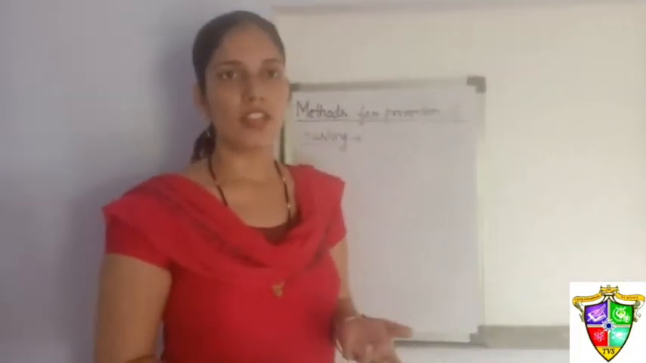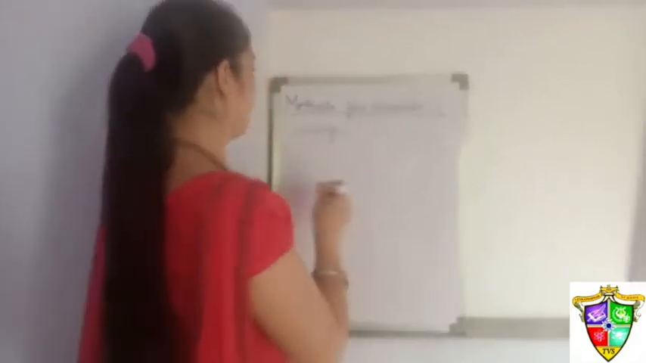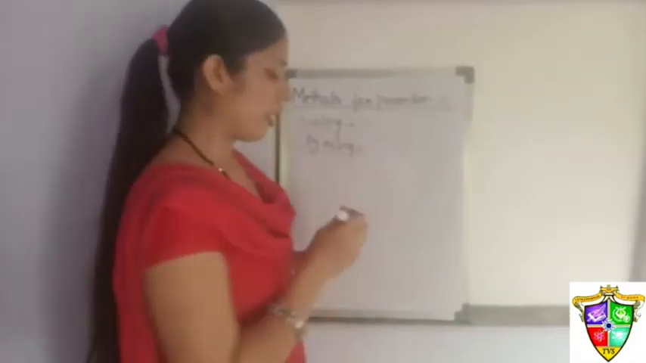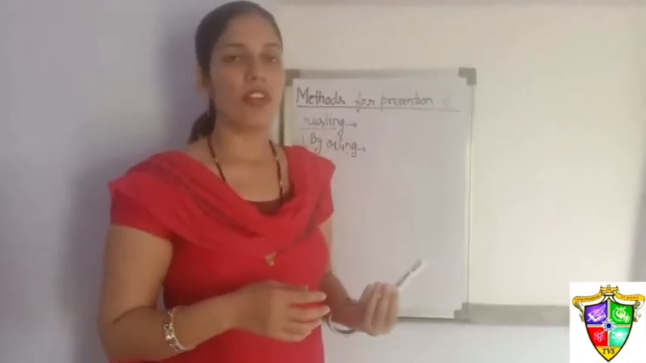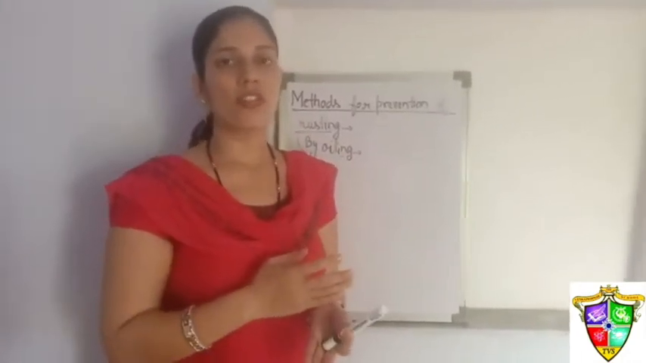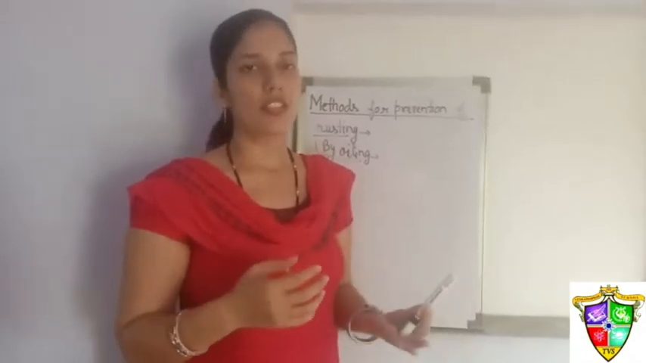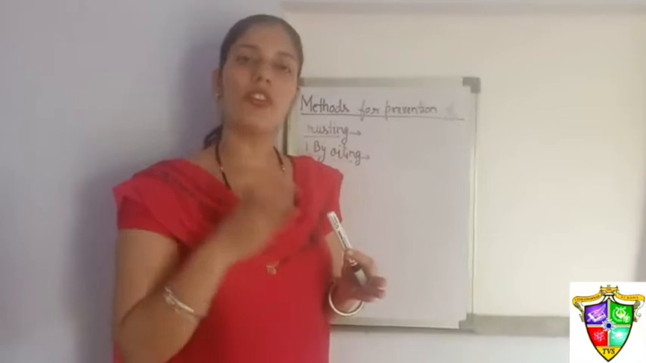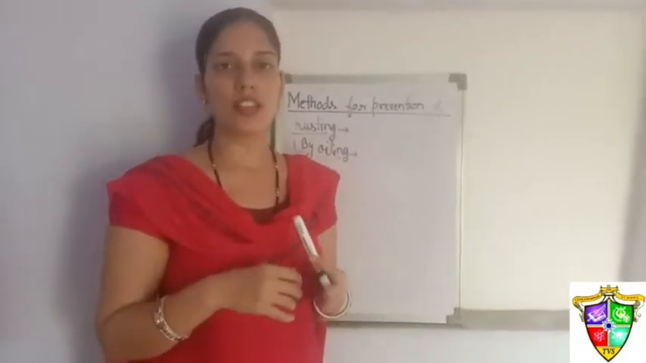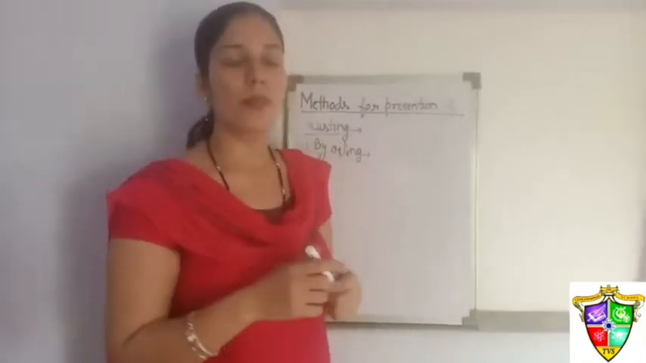The first method to prevent rusting is by oiling. If we put a layer of oil over the iron object, it prevents moisture from coming in contact with the iron object, so the rusting can be prevented. Of the two conditions, if we are able to control even one condition, then we can control the rusting process. Second is painting.